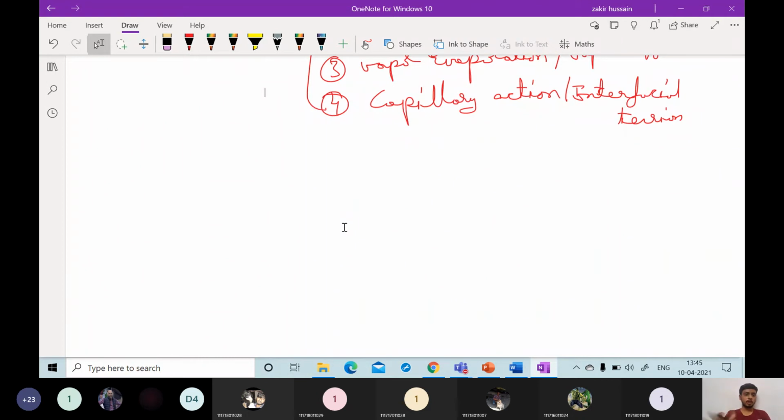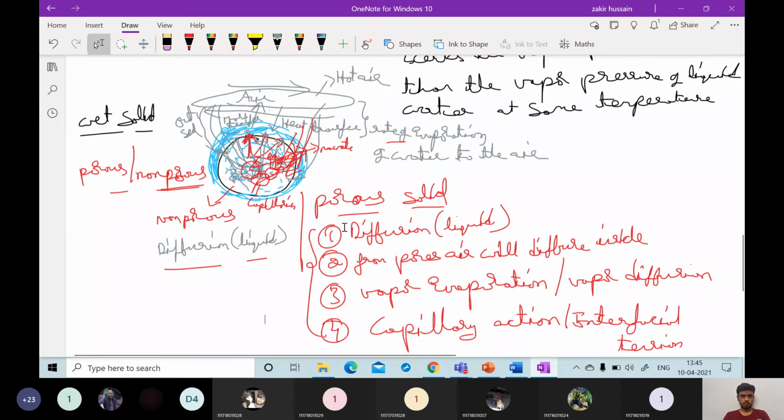If bound moisture is not there, the material is called non-hygroscopic. If bound moisture is there, it is called a hygroscopic material. Okay, is that clear? Yes, sir.